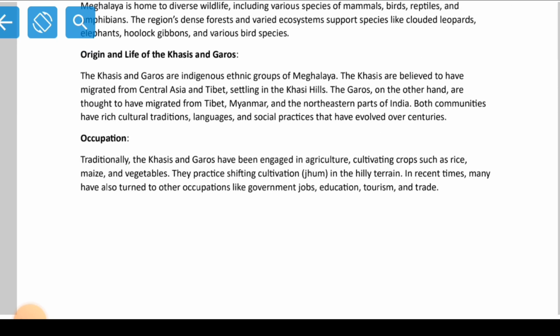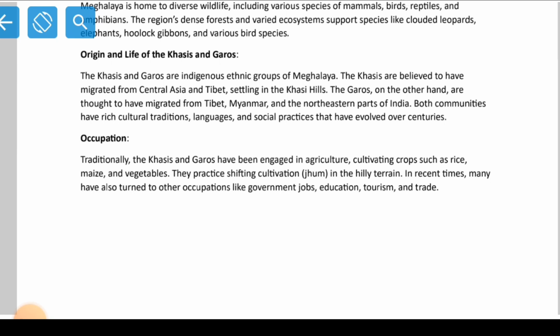So basically, traditionally, the people of Meghalaya are known to be farmers, known to practice agriculture, known to cultivate rice, maize, vegetables, right? Until today we see many people practice cultivation, right? And the most famous type of cultivation which we practice in Meghalaya is jhum cultivation or slash and burn cultivation.